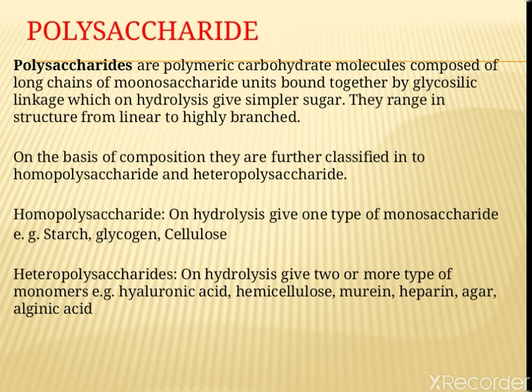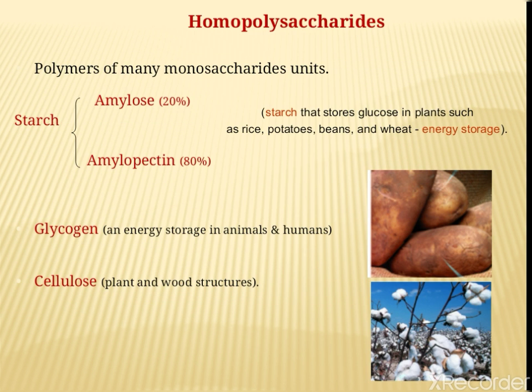Homopolysaccharides give one type of monosaccharide on hydrolysis, for example starch, glycogen and cellulose. Heteropolysaccharides give 2 or more types of monomers on hydrolysis, for example hyaluronic acid, hemicellulose, murein, heparin, agar and alginic acid.